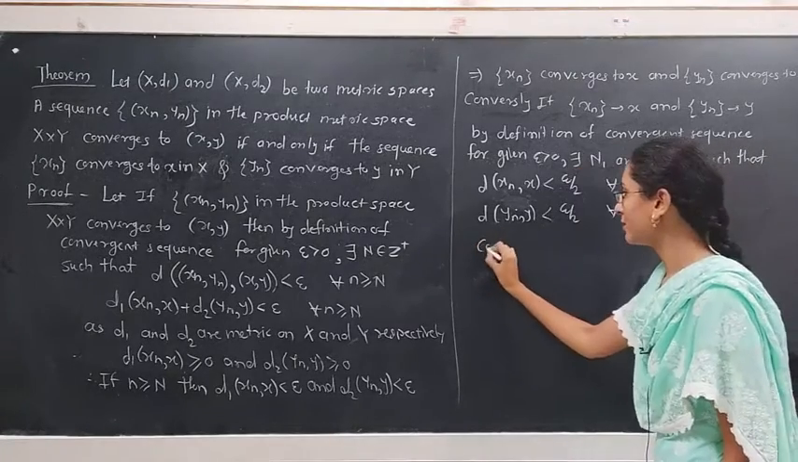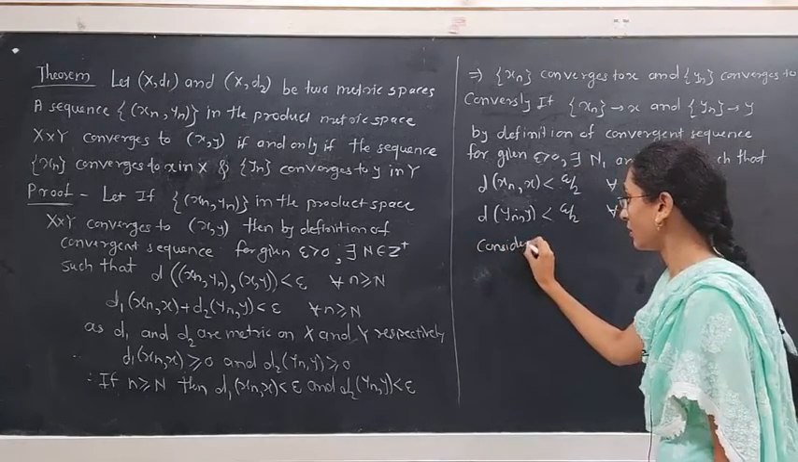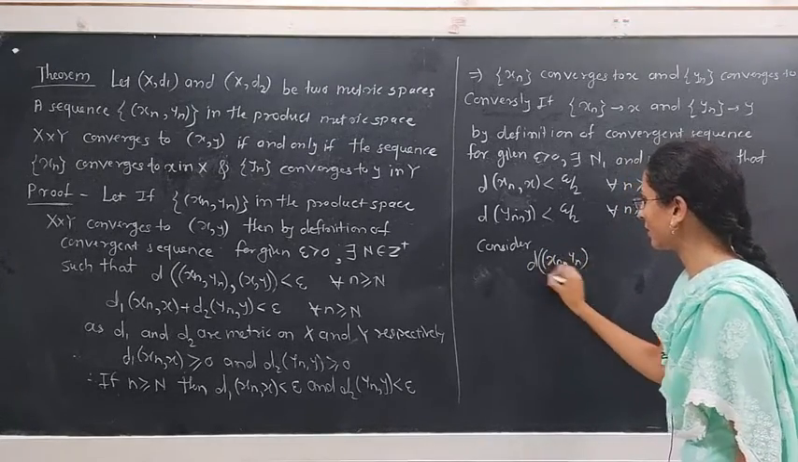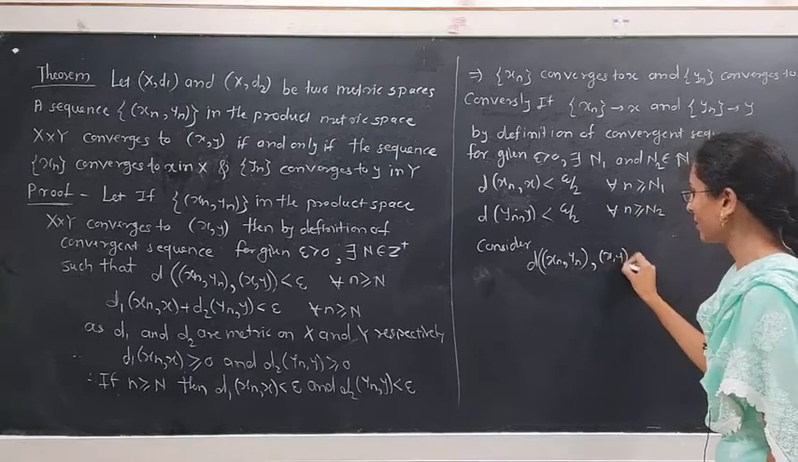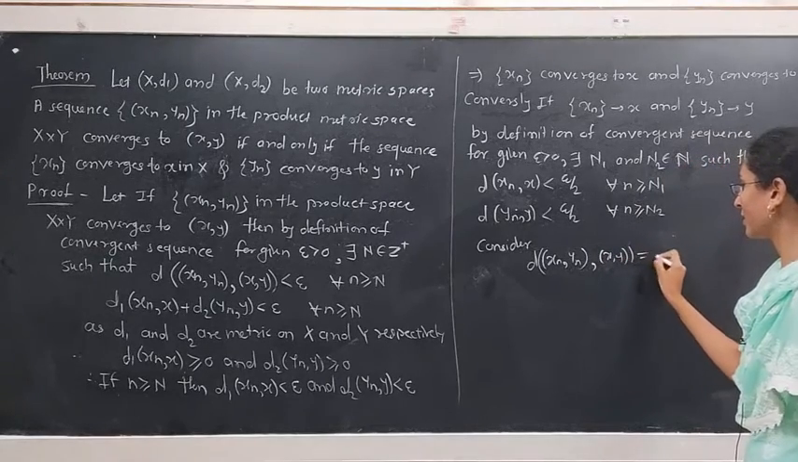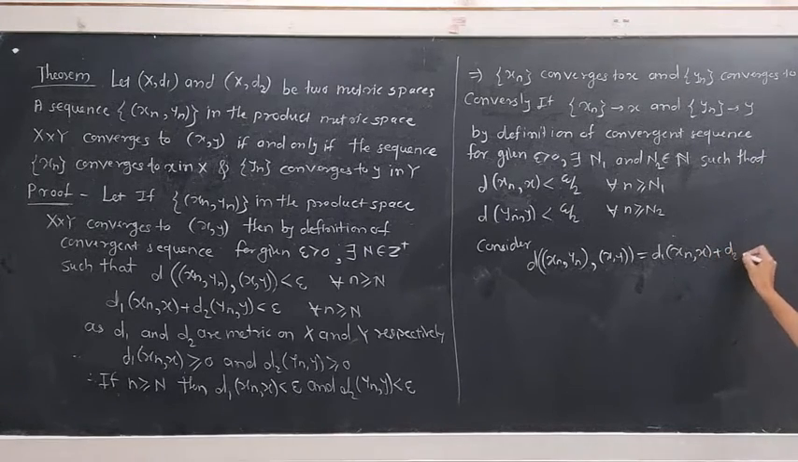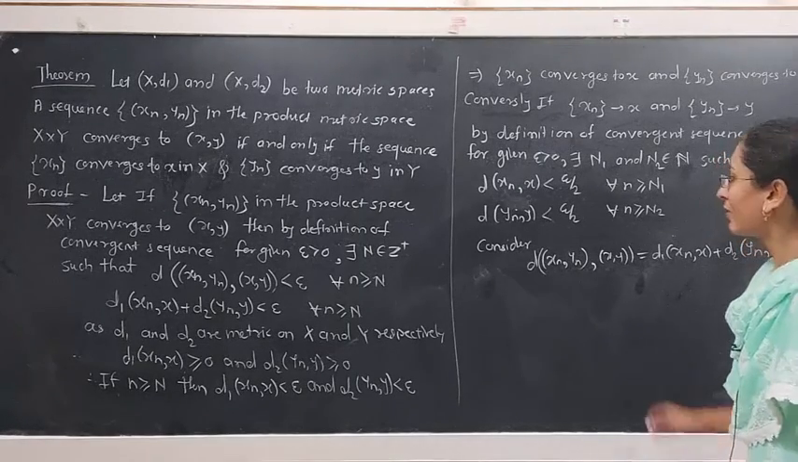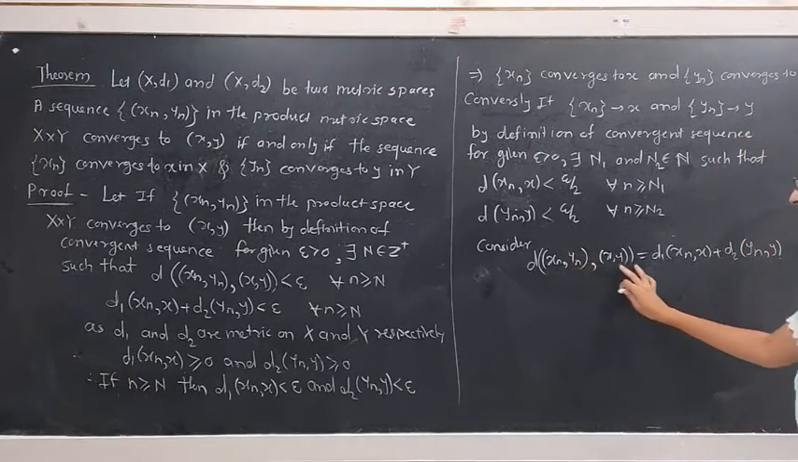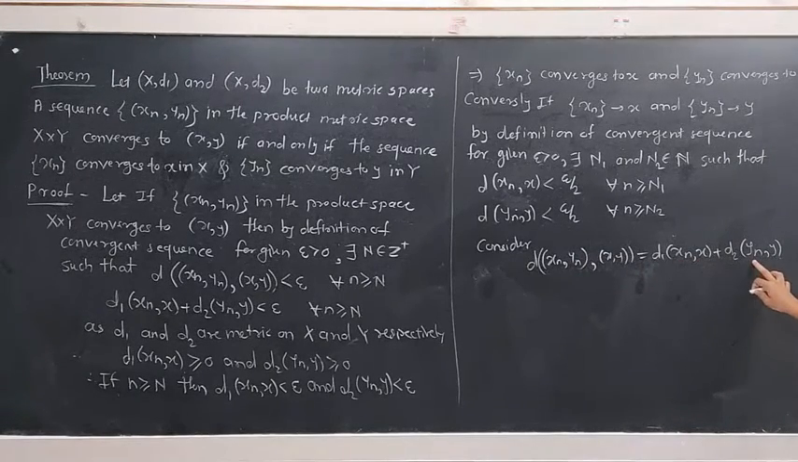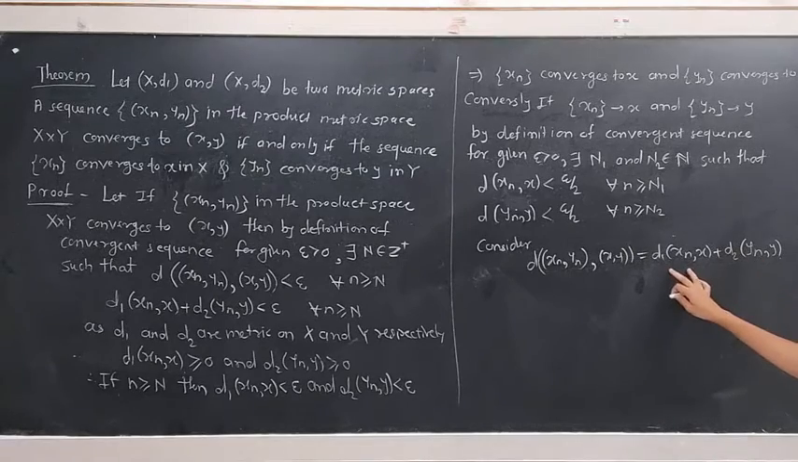Consider d of (xn, yn) and (x, y). This is what d1 of (xn, x) plus d2 of (yn, y). By definition of product space, we define this d of (xn, yn) and (x, y) is equal to d1 of (xn, x) plus d2 of (yn, y). What is d1 of (xn, x)?